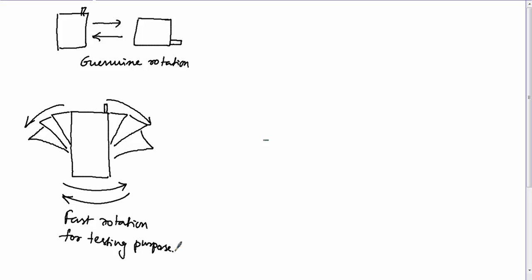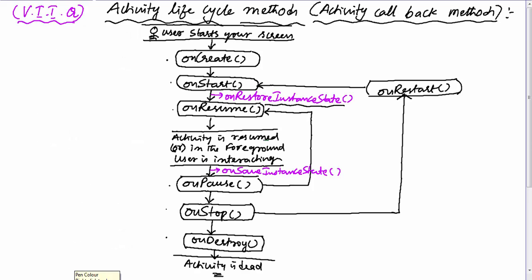So in case of genuine rotation, the OS will call all 8 methods because it has sufficient time to call them all. But in case of fast rotation, the OS may not have that much time. If the OS calls all the methods, your phone may hang, as the OS is calling too many methods. In order to avoid phone hanging, if the user is rotating the phone very fast, the OS will skip 2 methods, that is onStop and onDestroy. Which means in case of fast rotation, the OS guarantees to call the onSaveInstanceState method and the onPause method.